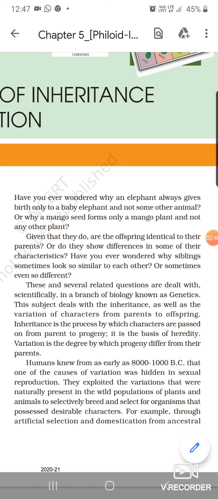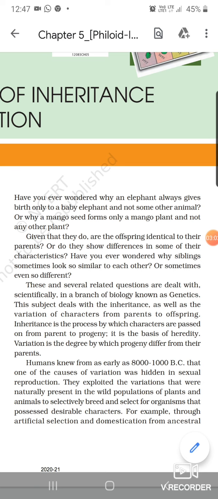So there is the passage of characters from one generation to another. That's why the elephant gives birth to only the elephant, and a human gives birth to only a human, and a mango seed gives rise to only a mango plant, as the characters are inherited from one generation to another.